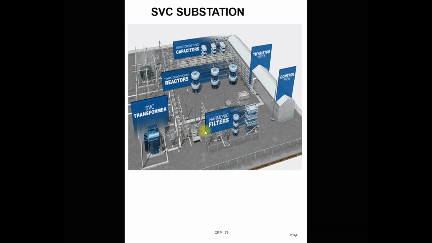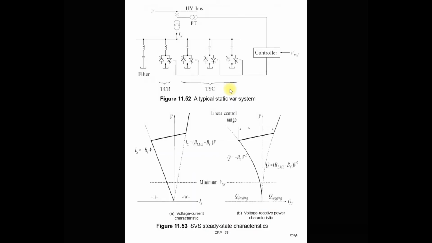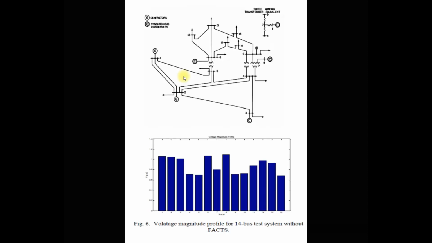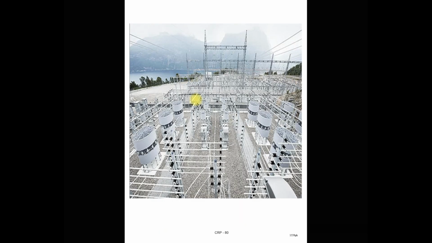So this is the actual layout of this static var compensator substation, and the single line diagram you can already see here. So this is the SVC substation. This is connected with the load bus, and at the secondary side all this TCR and TSC is connected, and this is a filter to filter out the harmonics. In the same way, this is an actual SVC substation which is connected at the load bus, a highly loaded bus, for voltage regulation. So I hope you understand the concept of SVC.